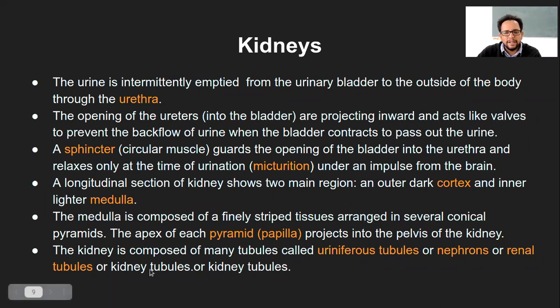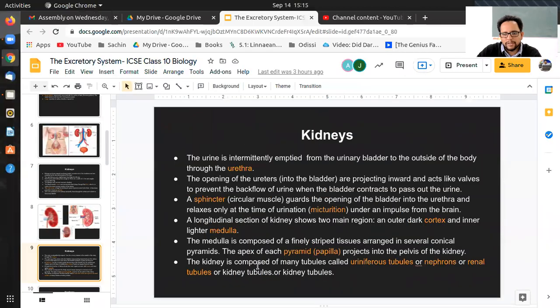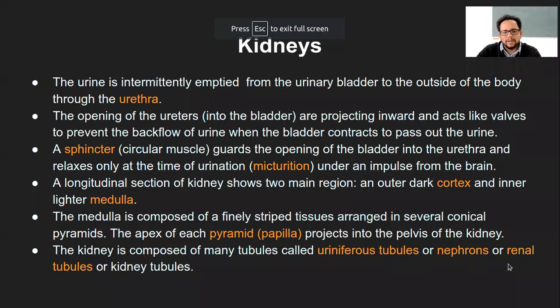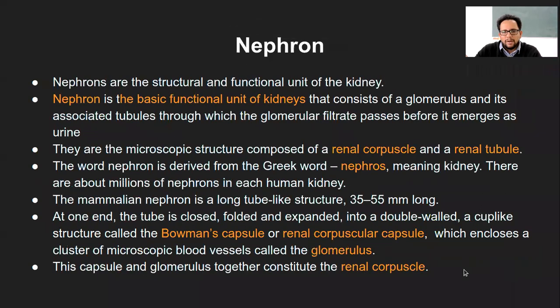And then kidneys are composed of many such small tubules, what we call uriniferous tubules or nephrons or renal tubules or kidney tubules. So that is the structural and functional unit of the kidney, what we call simply uriniferous tubules, or commonly what you know as nephrons.